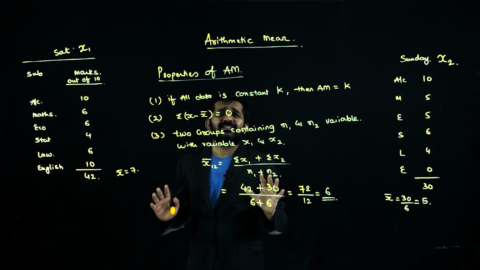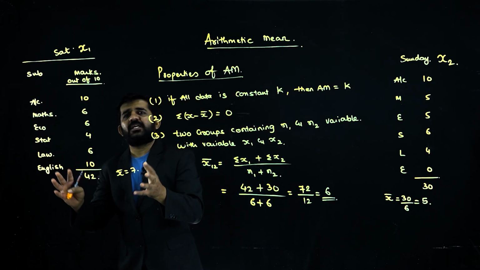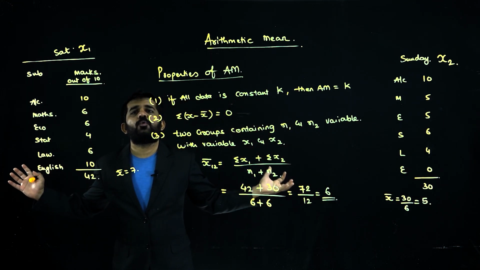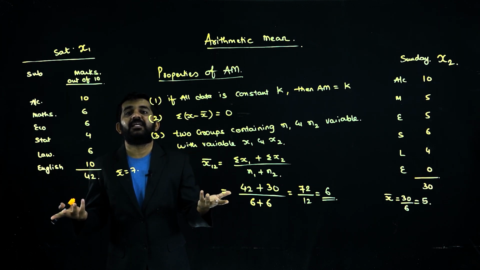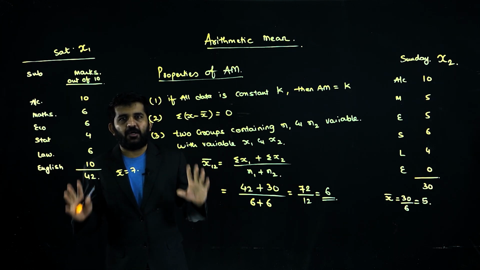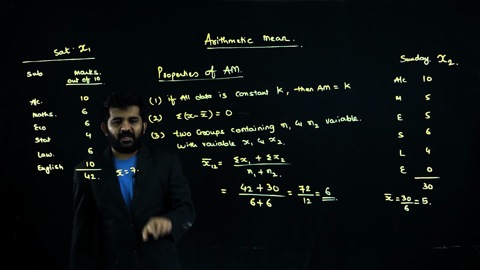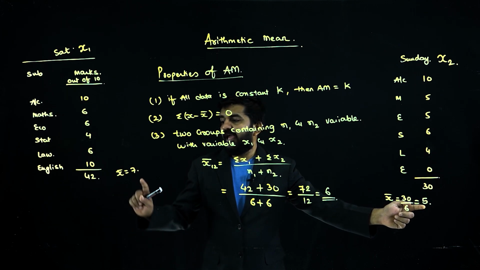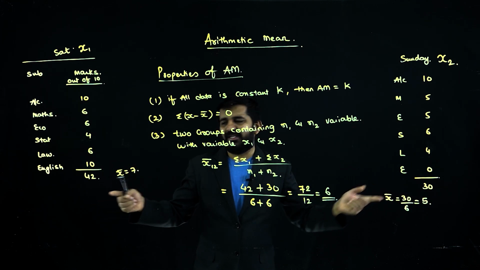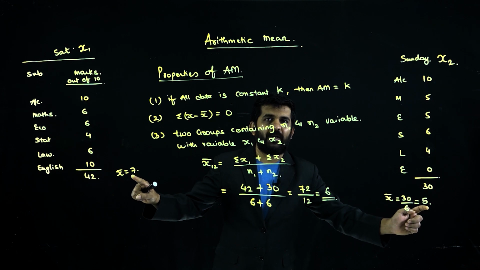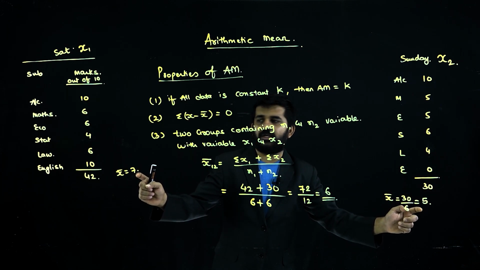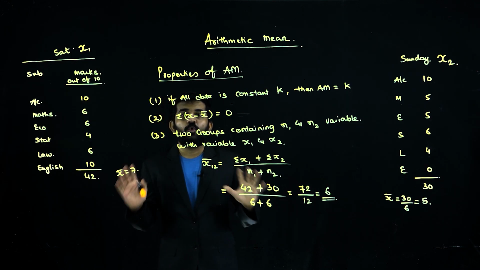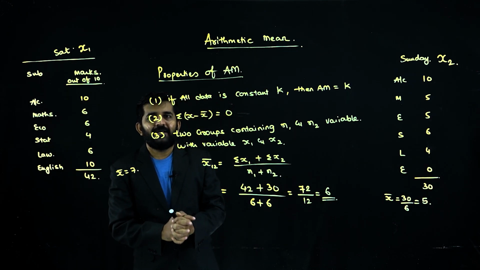So group mean is just that: a data was taken at one time, a data was taken at another time, and now you want to combine that data and find the mean. And you can easily find it, believe me, even in this manner. What was the average of this? 7. What was the average of this? 5. The average of both is also the group mean. 7 plus 5, 12, divided by 2, because now there are only two variables, will be 6. So group mean is just combining both the data.